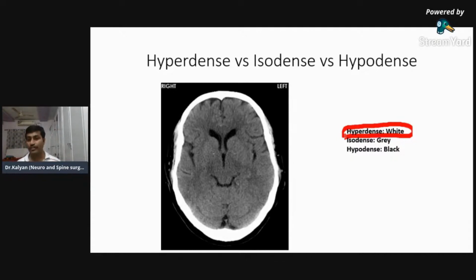Bone is hyperdense. All the hyperdense structures are white in a CT scan. They're also white in an X-ray. Suppose I take air or fat. Does it appear white or black in an X-ray?